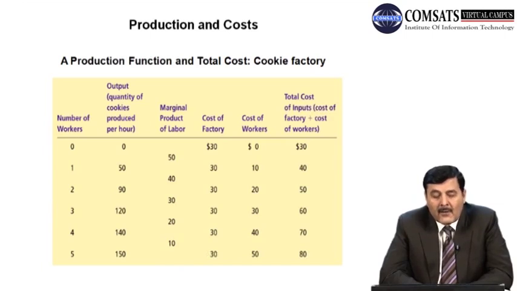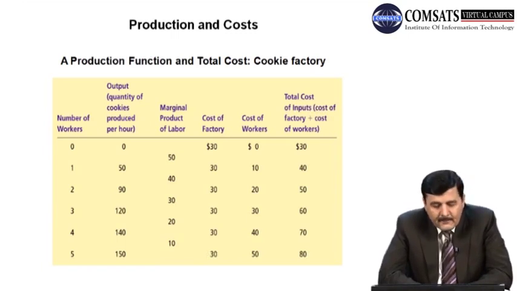Of course no marginal product in this case, but again cost of factory, that is the fixed cost, is there, which is $30. So cost of worker is 0 again because we are not using any labor in the production process, but the total cost is $30, because it is the sum of cost of factory plus cost of workers. 30 plus 0 is equal to 30.